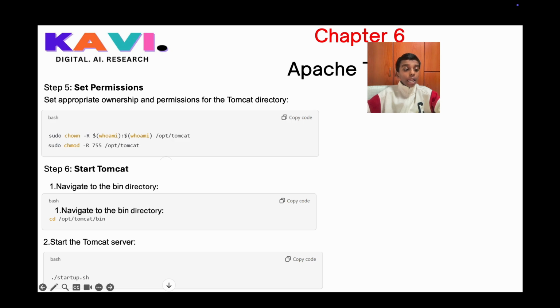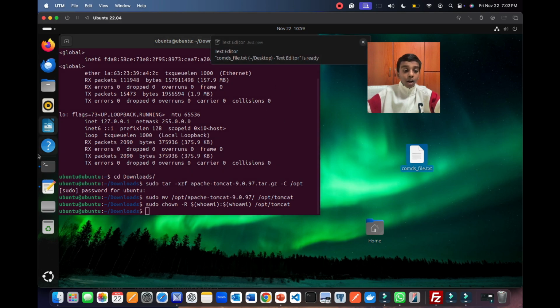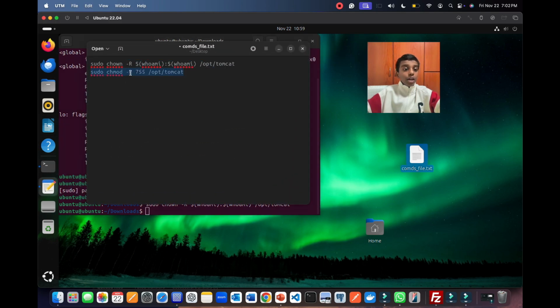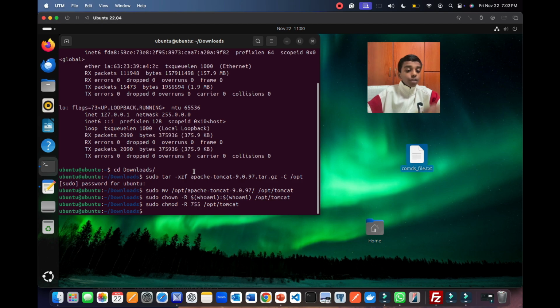Next is to write sudo chmod -R 755 /opt/tomcat. So let's go to our UTM to write that command. Here at my UTM, I'm again going to open up this file, copy this sudo chmod and paste it. What this will do is give us permission, so that means we can read, write and execute /opt/tomcat. So let's go back to our PPT to see what's next.